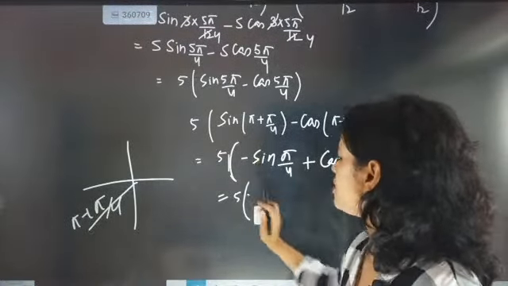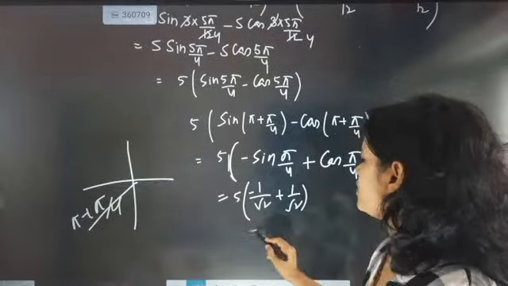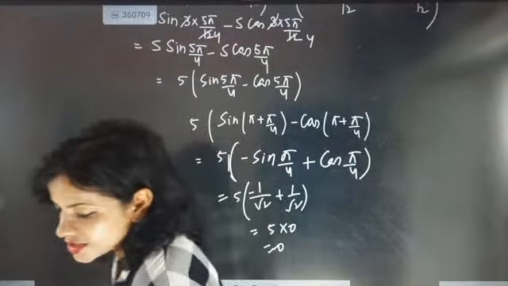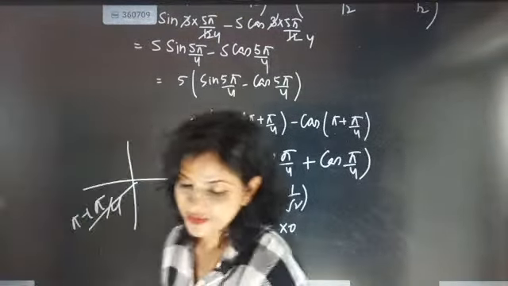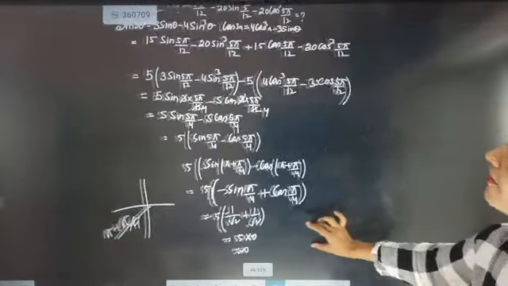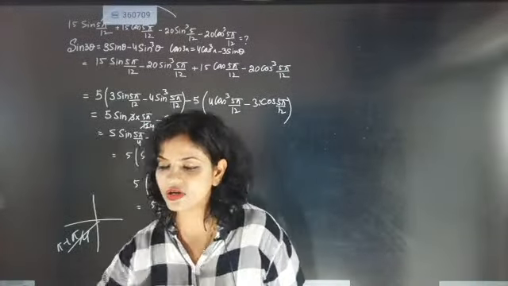So it is going to come as minus 1 by root 2 plus 1 by root 2 equal to 0. 5 into 0, so 0. So I wrote the full systematic step there. Nothing I have missed. Everything step by step I have written. I have not even missed that angle. Directly I have not killed it.